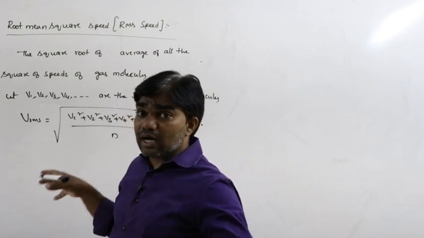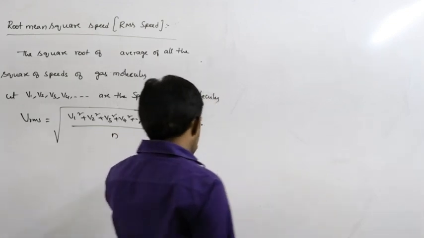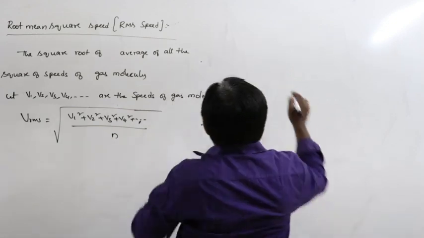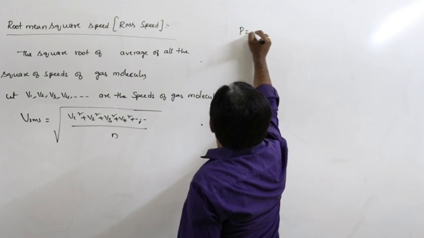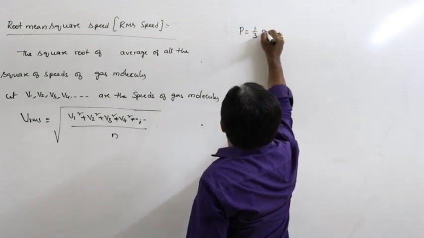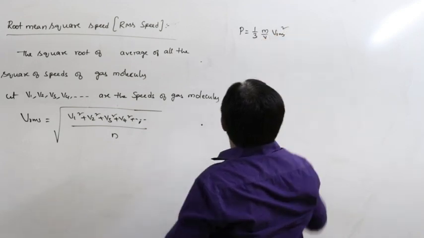But how is this RMS velocity related to the temperature? See here. We know the pressure of an ideal gas is equal to 1 by 3 m by V Vrms square.